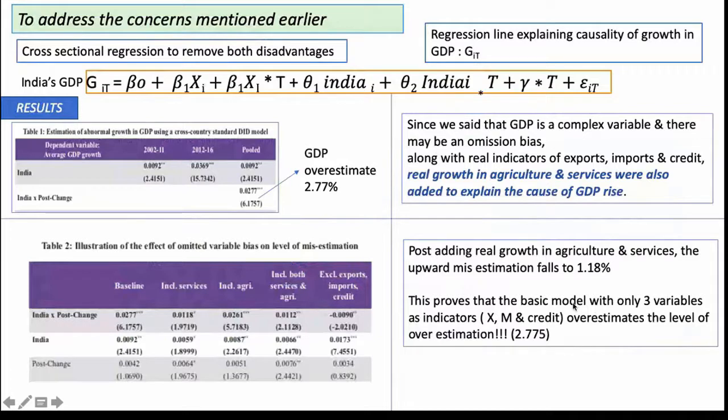This proves that the basic model, which had only three variables, export, import, and credit, overestimated the level of overestimation, which means that at max, at best, the overestimation that can be attributed to methodology change is only 1.18% and not this huge figure of 2.77%. Moving on,